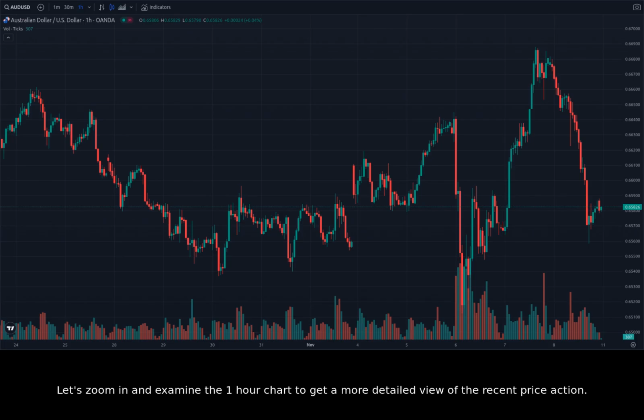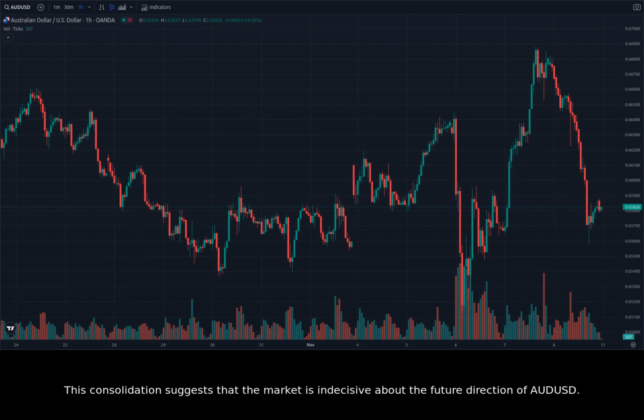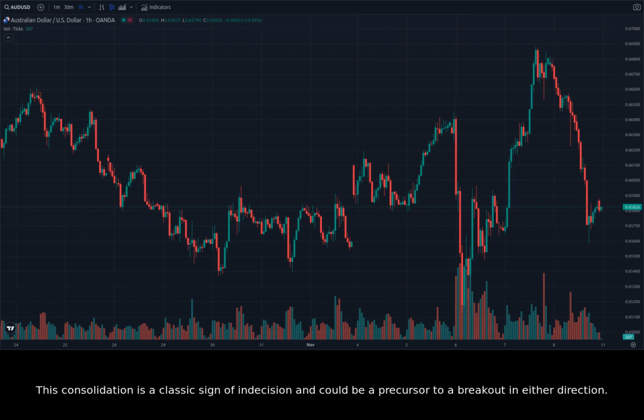Let's zoom in and examine the 1-hour chart to get a more detailed view of the recent price action. The 1-hour chart shows that AUDUSD has been consolidating in a range between 0.6600 and 0.6650 in the last few days. This consolidation suggests that the market is indecisive about the future direction of AUDUSD. The price action has been characterized by small, choppy candles, indicating that buyers and sellers are struggling to gain control. This consolidation is a classic sign of indecision and could be a precursor to a breakout in either direction.